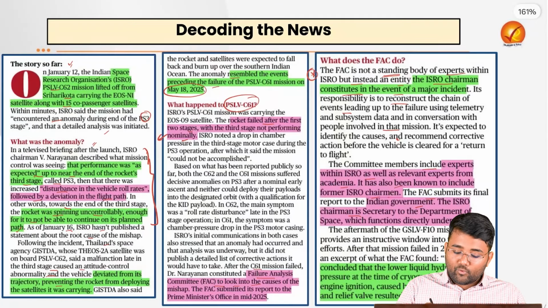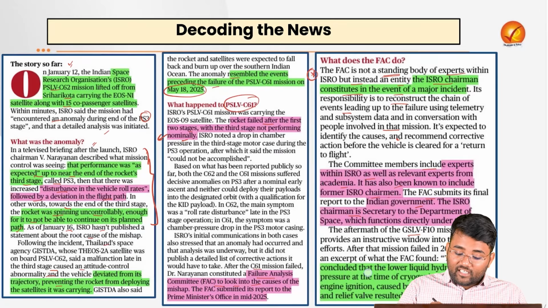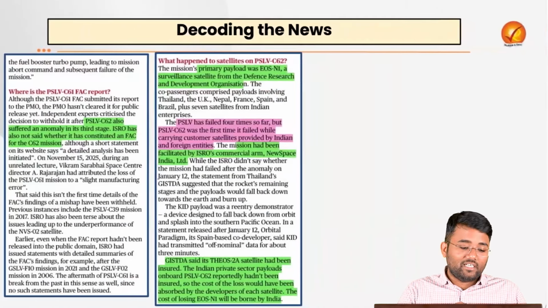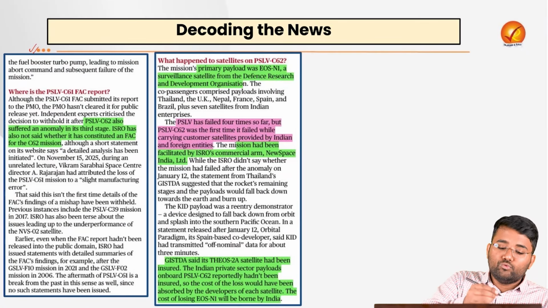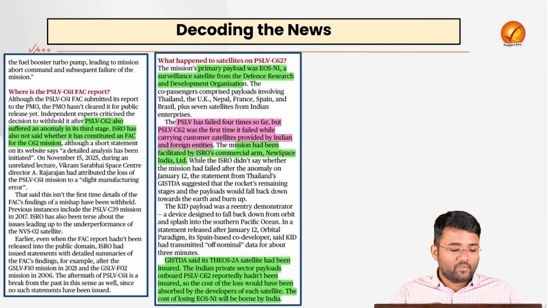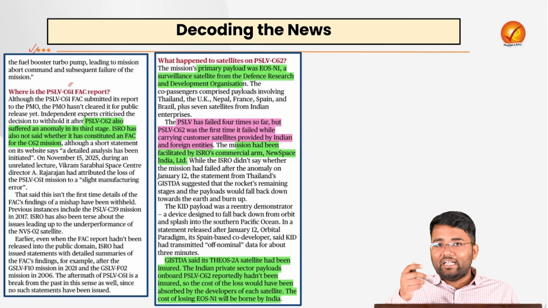Now, for the earlier GSLV F10 mission, the FAC concluded that lower liquid hydrogen tank pressure at the time of cryogenic upper stage engine ignition, caused by leakage of the vent and relief valve, resulted in the malfunctioning of the fuel booster turbo pump, leading to a mission abort command and subsequent failure of the mission. And the C-61 FAC report that was submitted is still not available in the public domain.